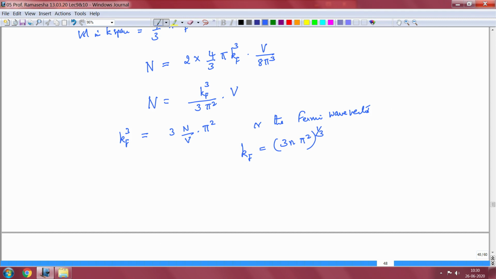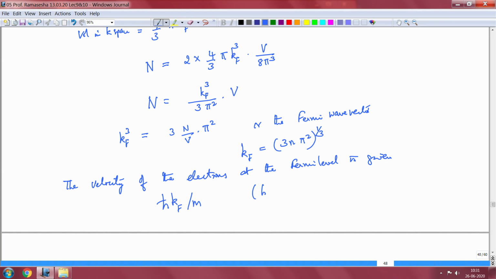If I want to know the velocity of the electrons at the Fermi level, it is given by h cross kf divided by m, because h cross kf is equal to the momentum of the electron at the Fermi level.